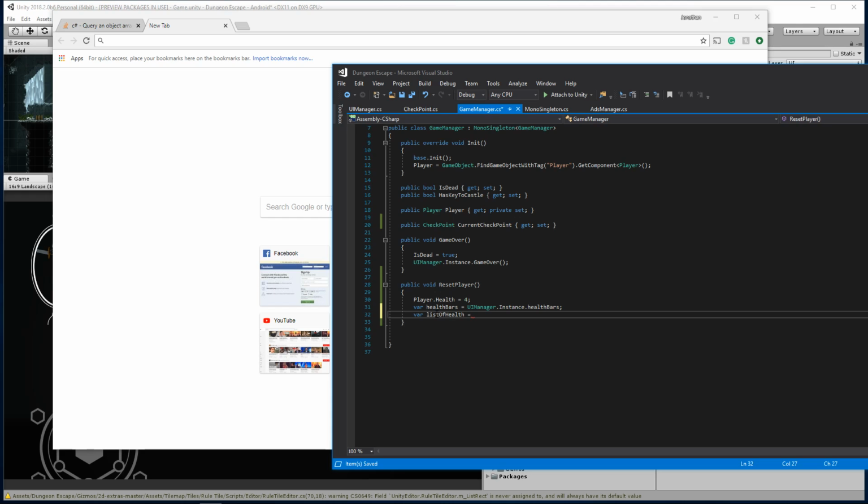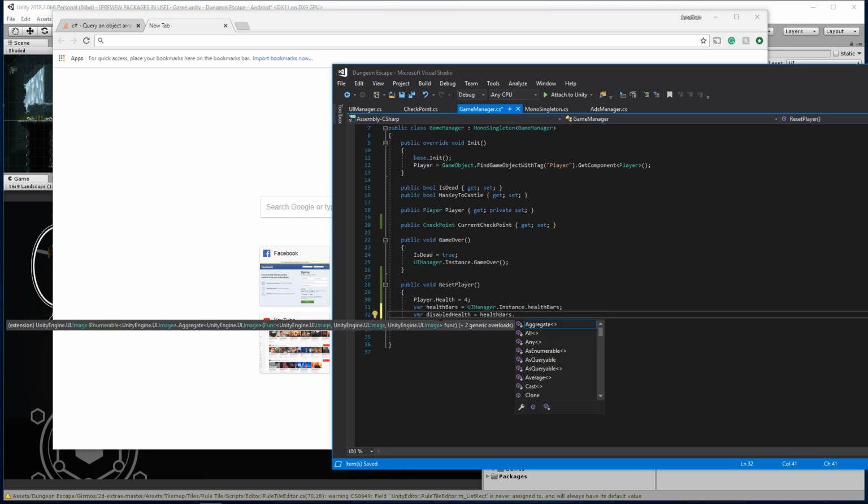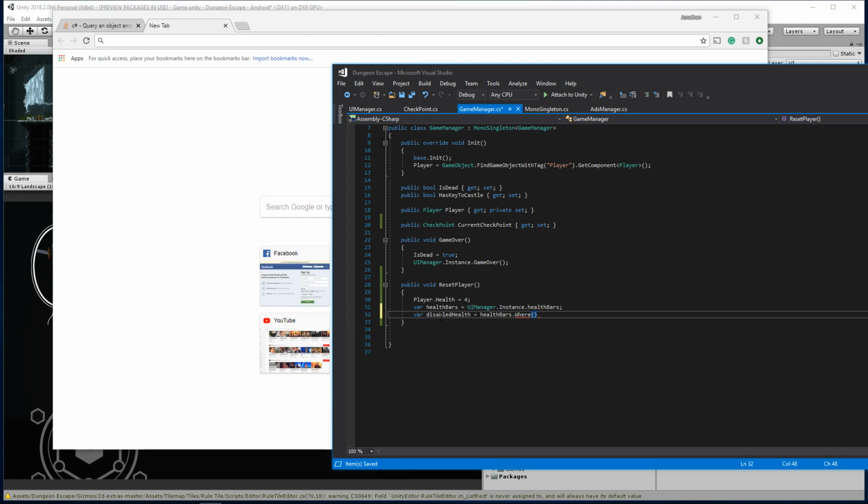list of health, and we'll populate it using LINQ, I believe. So here we can go ahead and say UI manager or list of health bars equals health bars. Oh, here, we can do it this way. Let's say disabled images or disabled health equals health bars where X is what? Where basically X is, we have health bars, X.enabled is equal to false. That's going to automatically populate this disabled health.